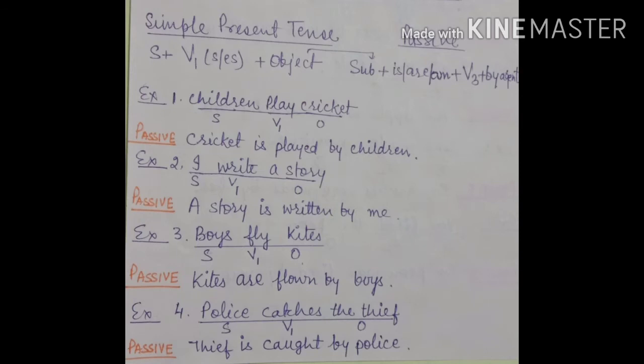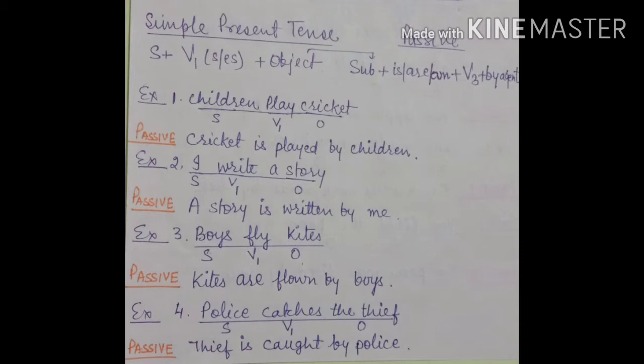Let's start with simple present tense. Children, as I have taught in the tenses video, the structure is subject plus first form of verb and object. S or es is added according to the number of the subject. So its passive will be made by bringing the object to the subject's place. The be form is or am will be used with the third form of verb, that is past participle, and the subject will become a by agent.